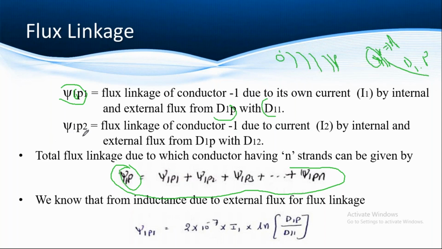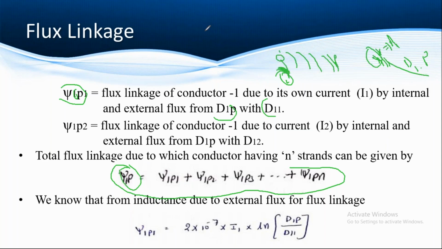Now the second one, Psi 1P2, is conductor 1 due to the current I2. If conductor 2 is carrying the current I2, then due to this current, conductor 2 generates a magnetic field, and due to this field conductor 1 has flux linkages. It is given by the flux linkage of conductor 1 due to current I2, by internal and external flux from D1P with D12.